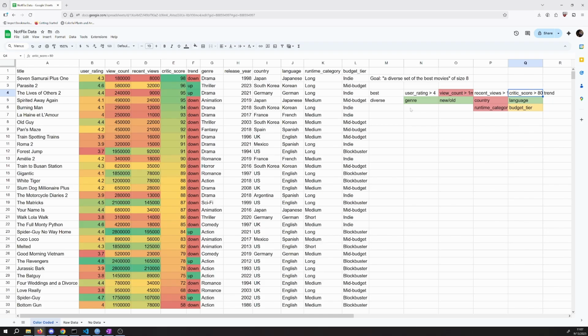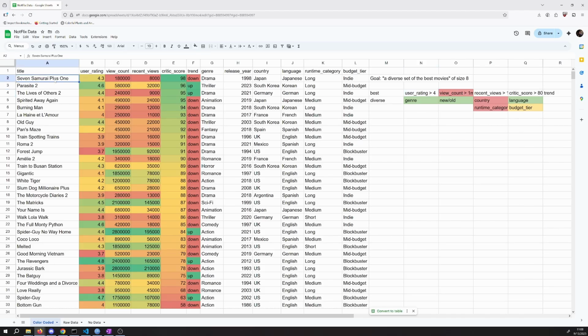And for the moment, if we did all the ones that had user rating greater than 4, or the ones that had critic score greater than 80, we would have a pretty large set of movies. I'm thinking we said 2 out of 4. So maybe we want, and those two, since we've kind of thrown out our views as maybe being problematic for our task at hand, so maybe we should take these two here and say both of them.